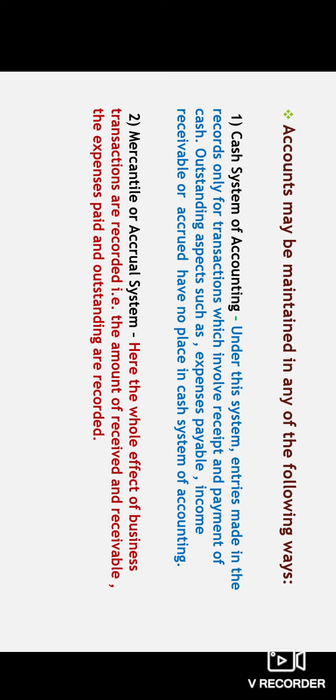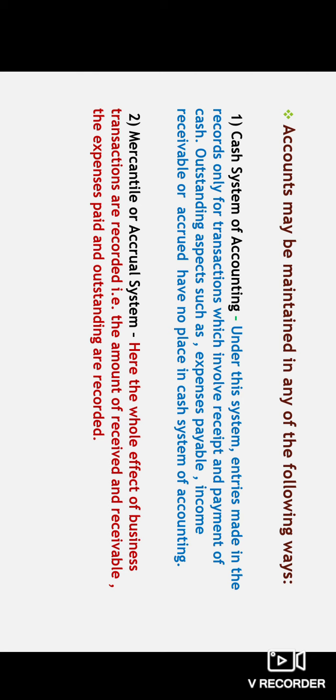Next we have mercantile or accrual system. Let's suppose you have taken admission in an intermediate college. Your admission is considered, but the fee you will be paying in later installments. As soon as admission is considered, you record the transaction, even though the fee is paid later.